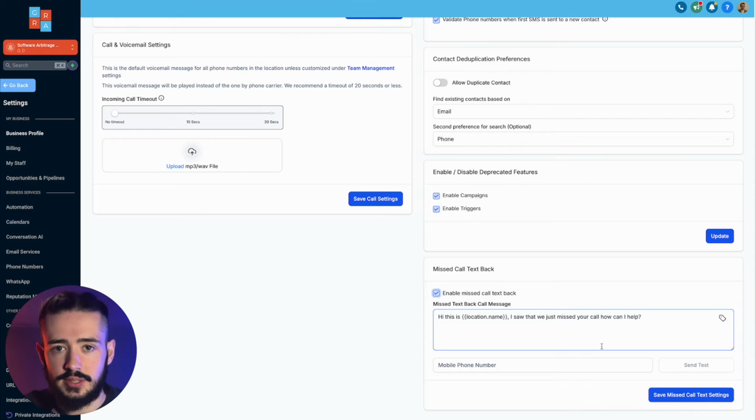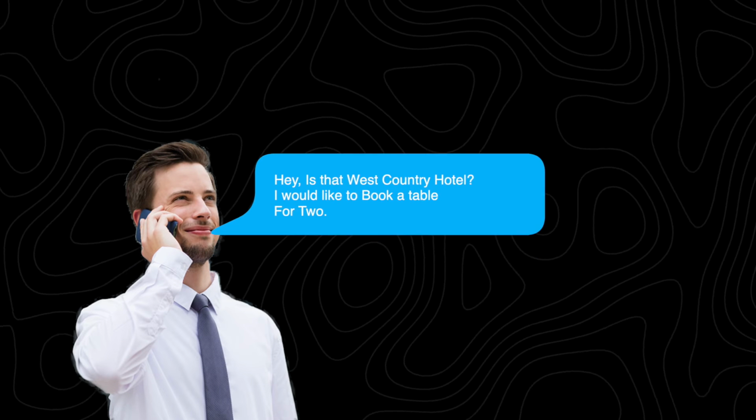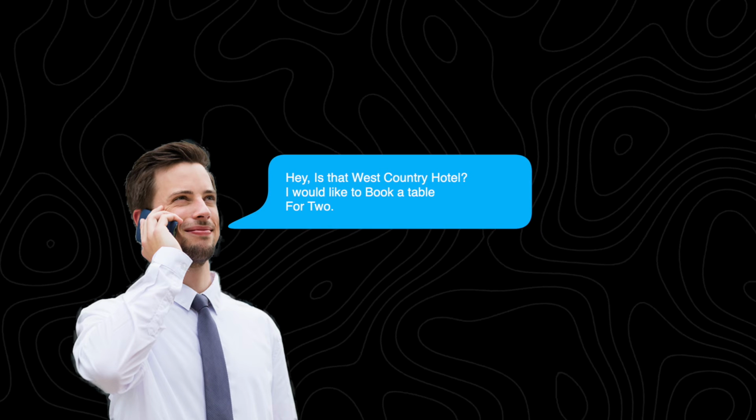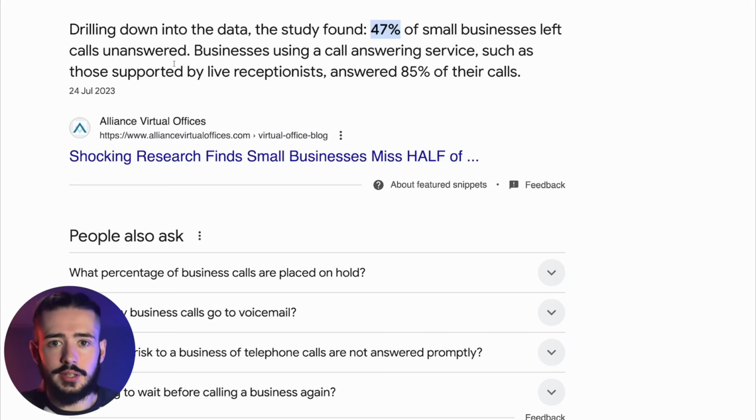So how this actually works, say for example, your client has a phone number inside of their HighLevel account. People will be calling this number. Say for example, it's a restaurant. So people usually call restaurants whenever they want to book a table. Look at the stat that I have over here on the left hand side. There was a study that 47% of small businesses have their calls left unanswered. That means they're losing out on almost half of their business. So take for example, if a restaurant was doing $50,000 a month in revenue, that means they're probably missing out on another roughly $50,000 a month, and you're going to be the person that helps them solve this issue.